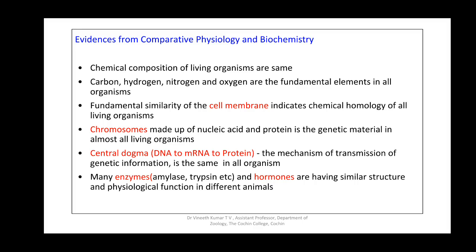Coming to different enzymes like amylase, trypsin, and some of the hormones, they have similar structure and also similarity in their physiological function in different animals. And all this points to the fact that all living organisms evolved from a common ancestor which had all these common features.